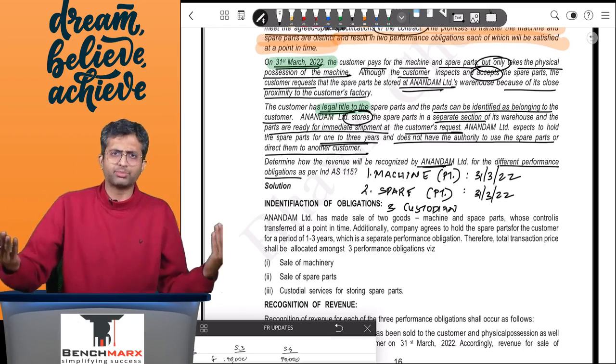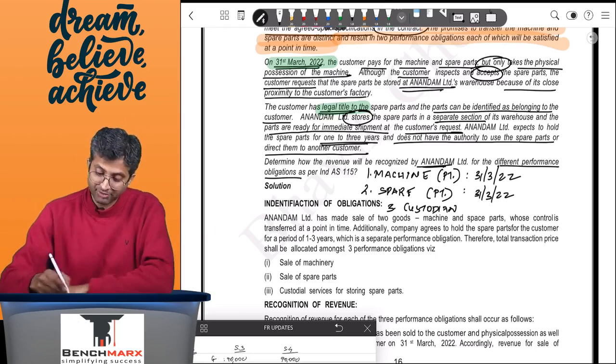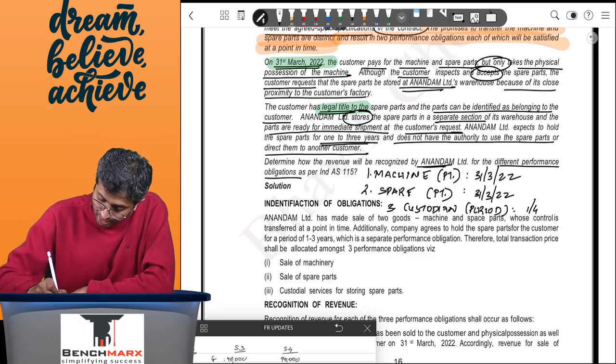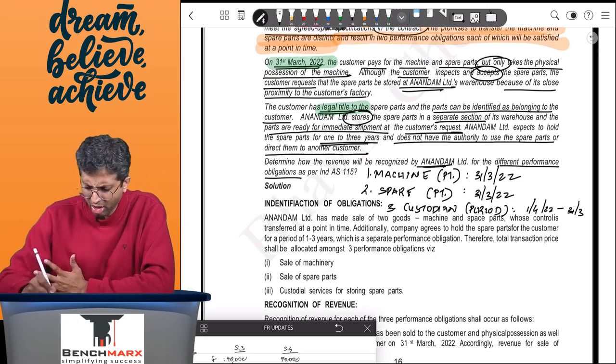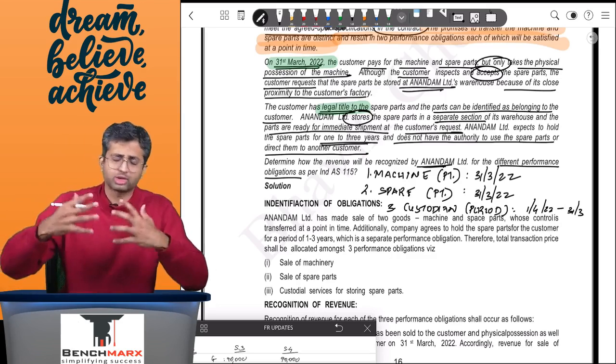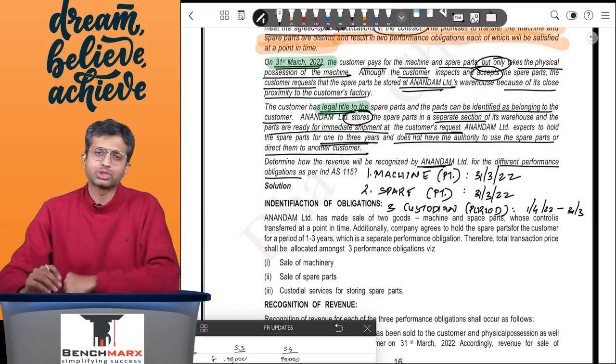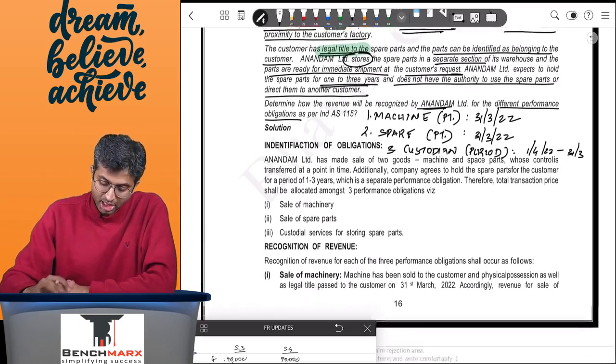It may expect something, and if it does expect something, the revenue recognition for the same will be done over a period of time which is from 1st April 22 up to 31st March 23, 24, 25 as the case may be, till the time the warehousing services or custodian services are provided.